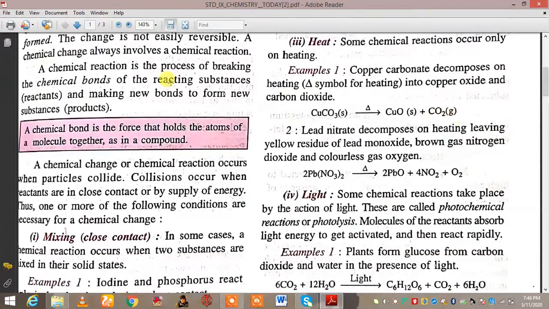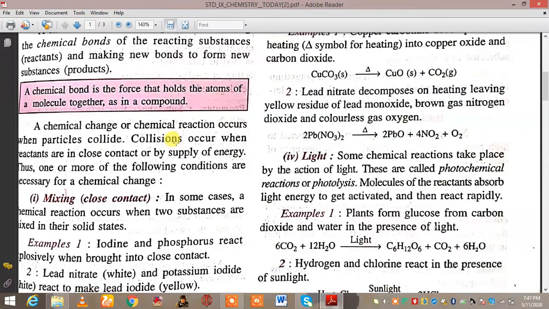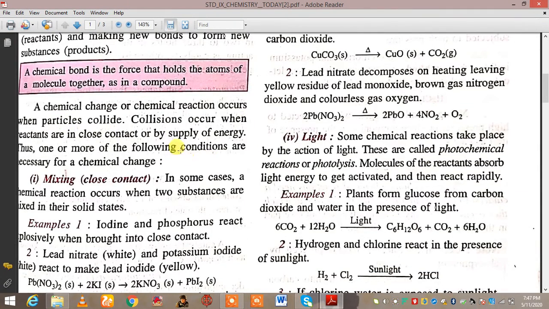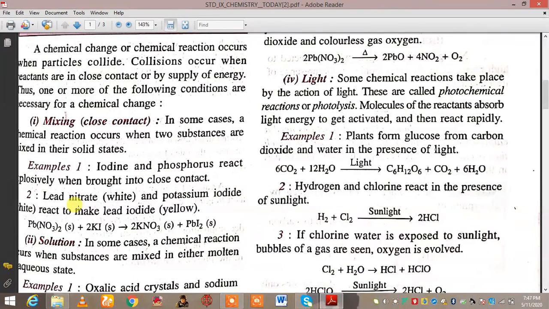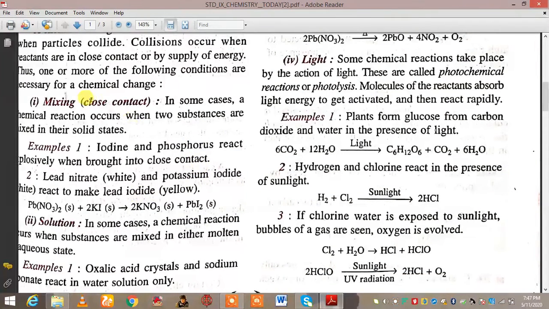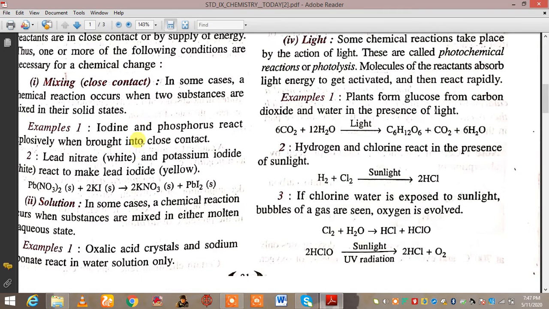It is a permanent change. A chemical bond is a force that holds the atoms of a molecule together, as in a compound. Now, a chemical change occurs in which conditions? The very first one is that they need to be mixed together. It means their close contact should be there. One example is that iodine and phosphorus react explosively when brought into close contact. Unless two compounds mix together, how will the chemical reaction occur? It is not possible at all, children. So the close contact or mixing is the very first circumstance.